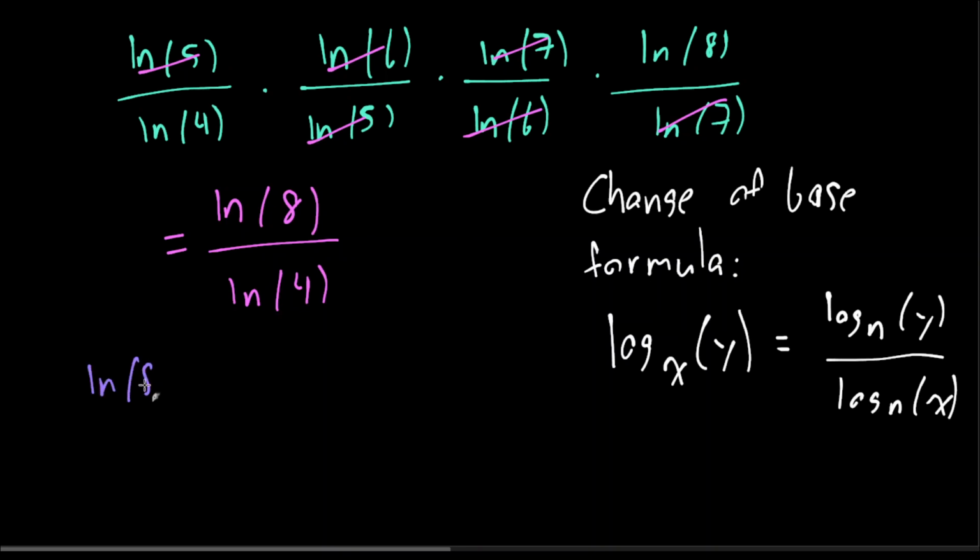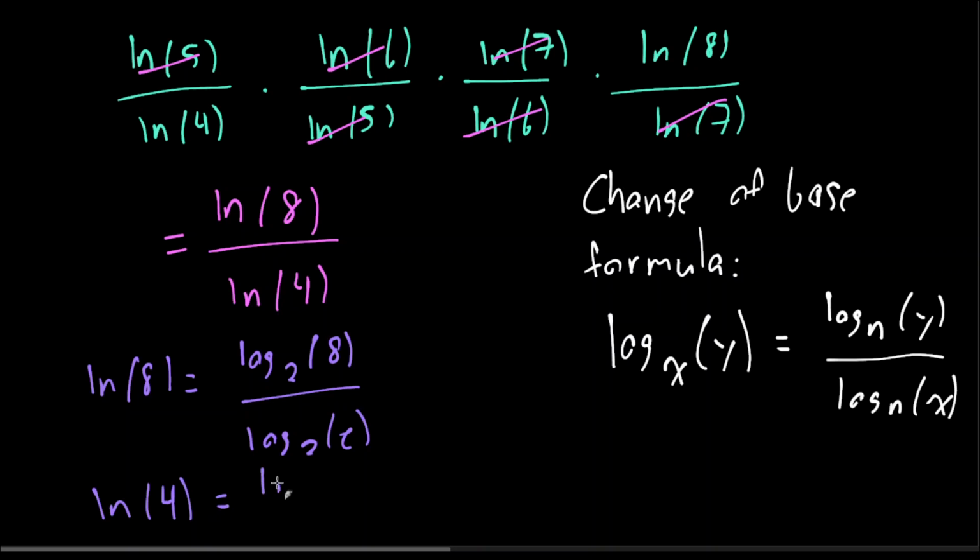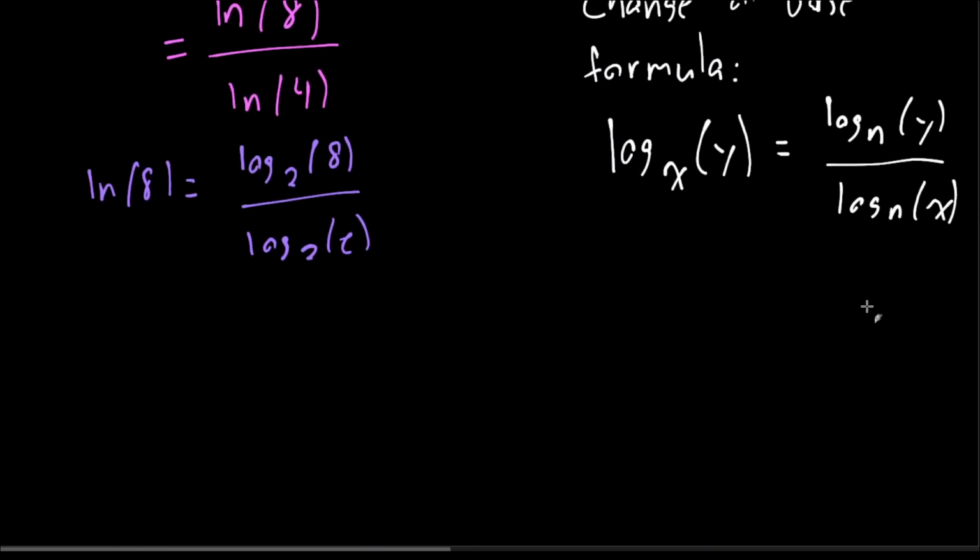Natural log of 8 is log base 2 of 8 over log base 2 of e, and natural log of 4 is log base 2 of 4 over log base 2 of e.